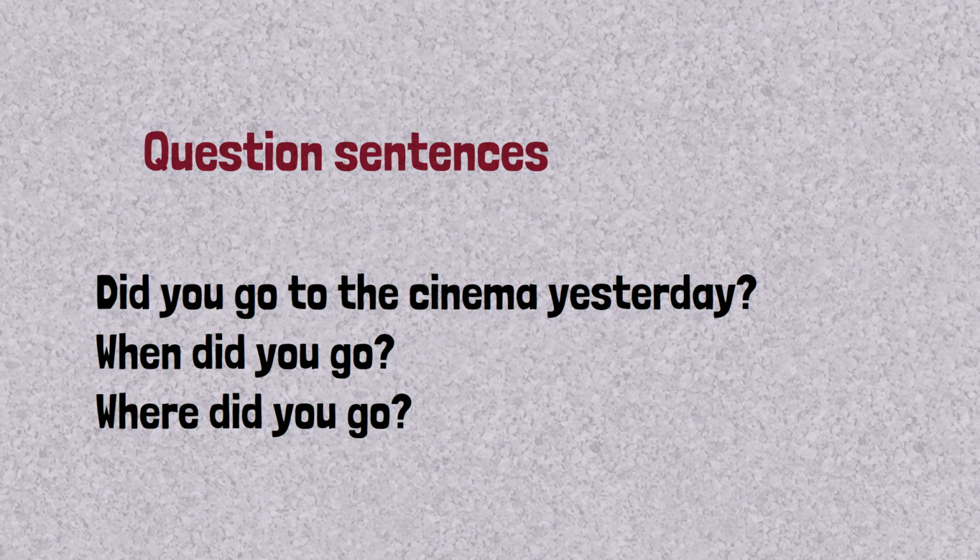For example, did you go to the cinema yesterday? When we have WH questions like when, where, what, we add them in front of did. For example, when did you go, where did you go, what did you eat?